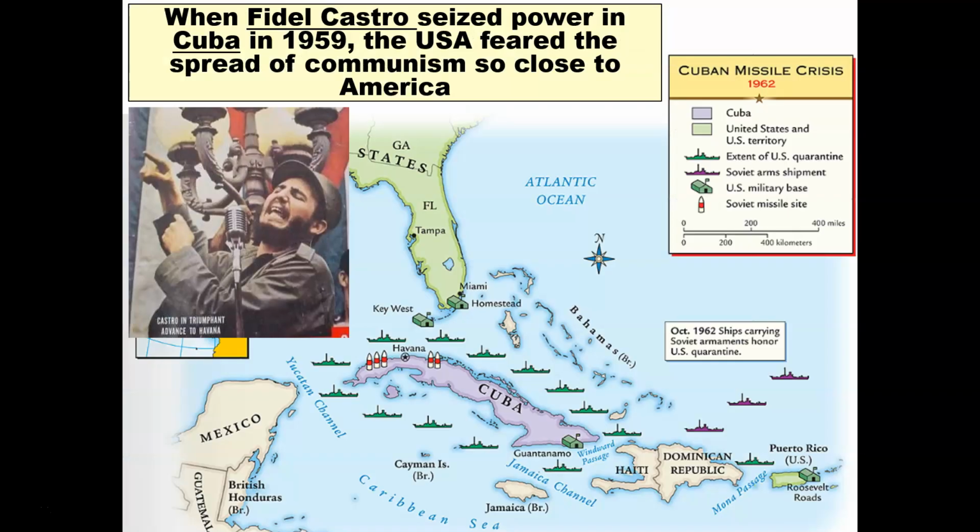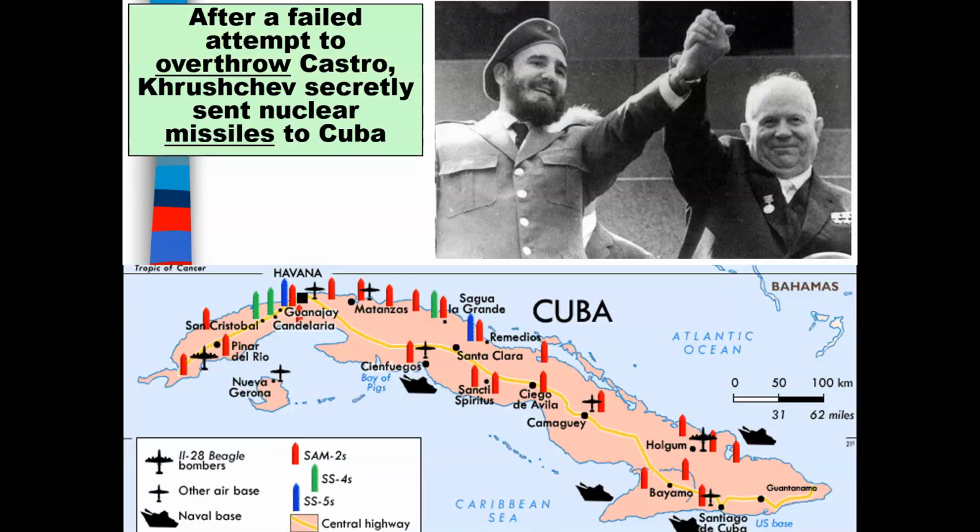When Fidel Castro seized power in Cuba in 1959, the United States feared the spread of communism so close to America. If you look at this map, you see that Cuba is basically right next to the United States. And this was a serious problem for the United States. After a failed attempt to overthrow Castro, Khrushchev secretly sent nuclear missiles to Cuba. The United States had tried to overthrow Fidel Castro.